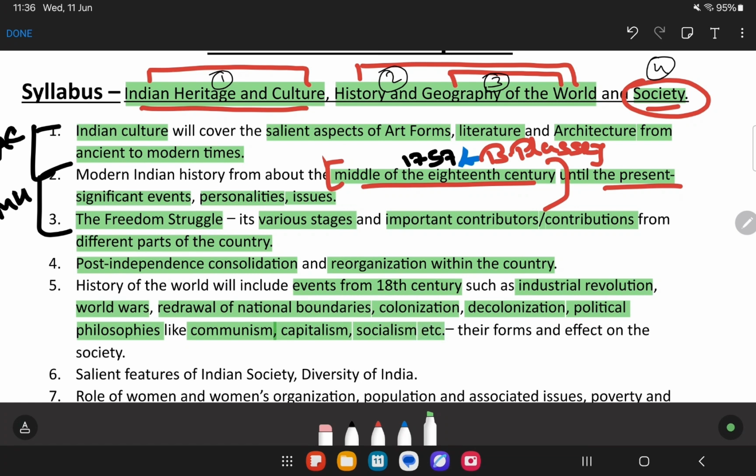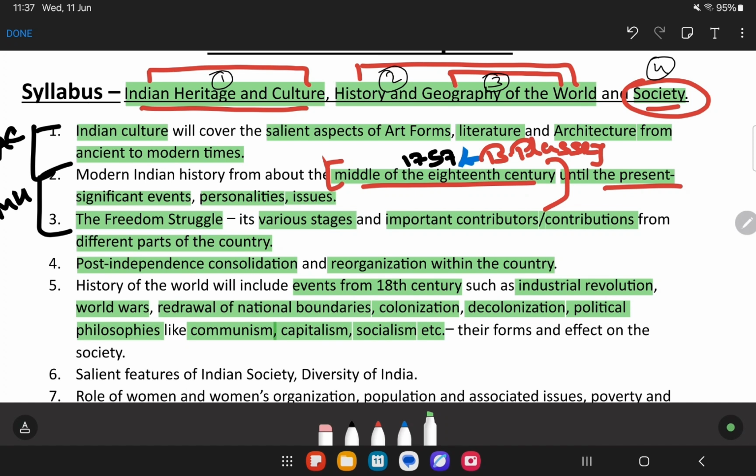Now, this etc. is very important over here. Why so? Because they can ask any other questions also. Now, we will discuss the questions after we go through this particular part of the syllabus. So then we can realize that how UPSC is framing the questions and how can we interlink between one topic to the other topic.